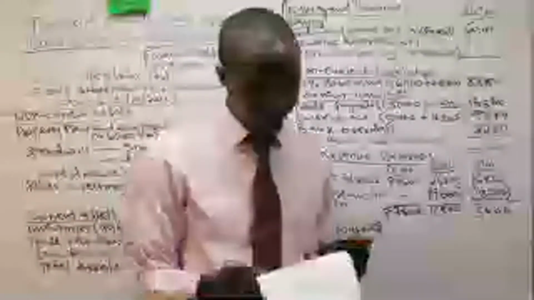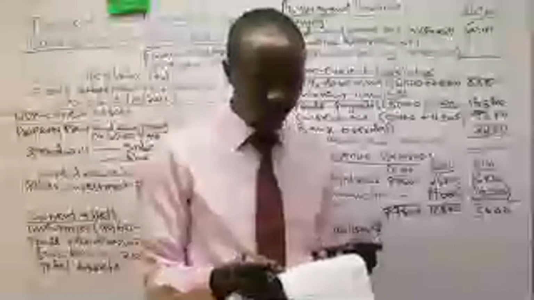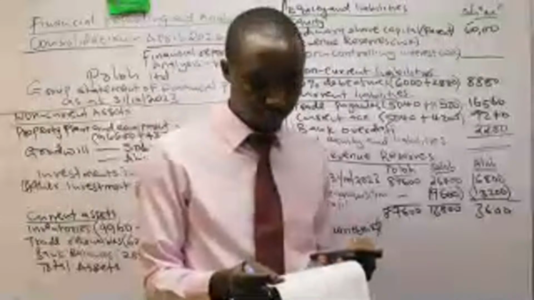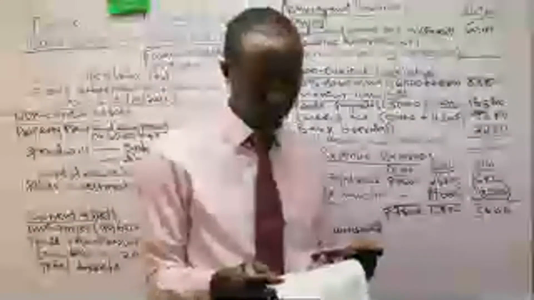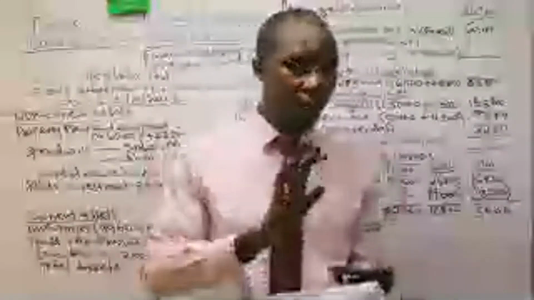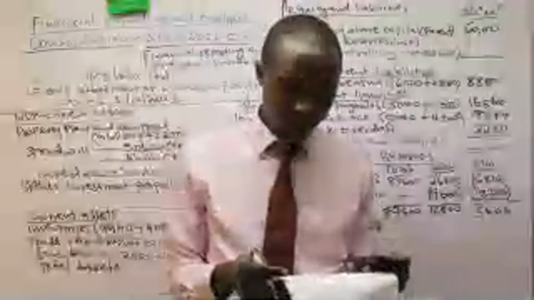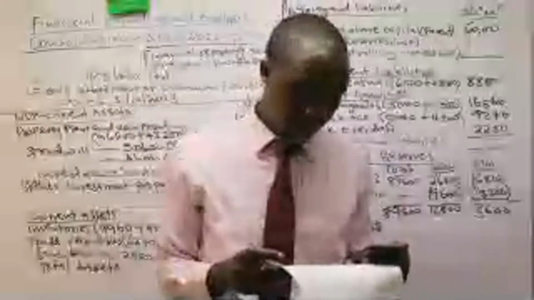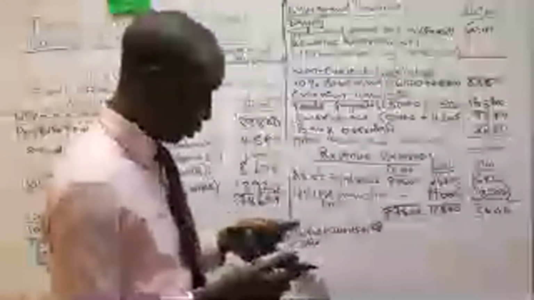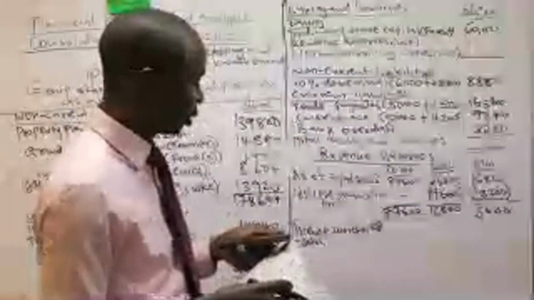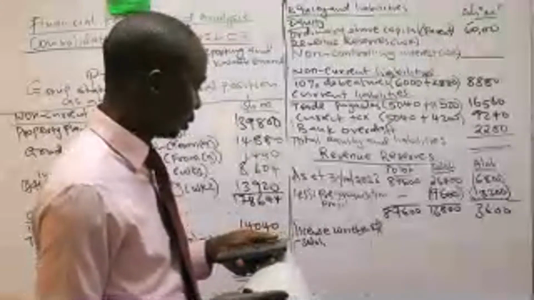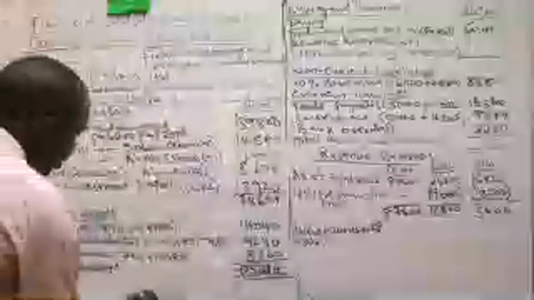Just prior to acquisition, Soro was successful in applying for a 6-year license to dispose waste products. It went successfully. The license was granted by the county government at no cost. At no cost. But what Soro did, Soro went ahead to estimate that the license was worth 2160. So at the date of acquisition, that one we have to write off. He went ahead to do an estimation.